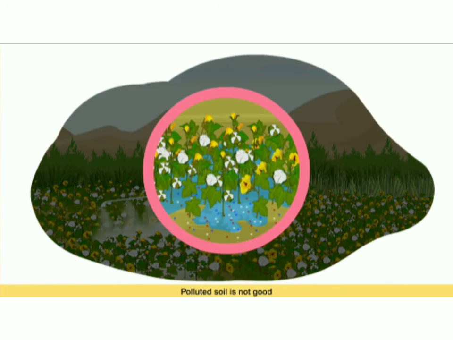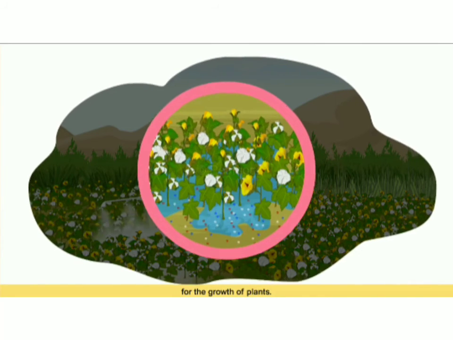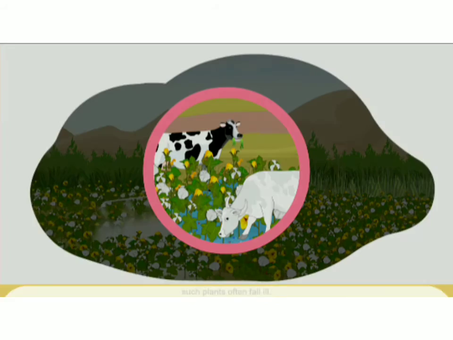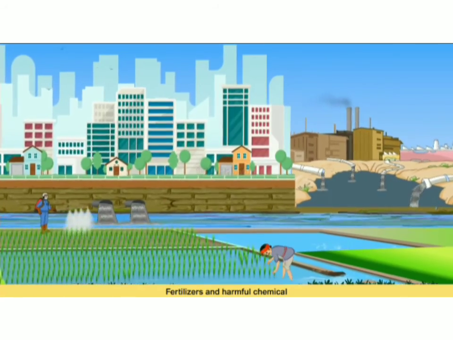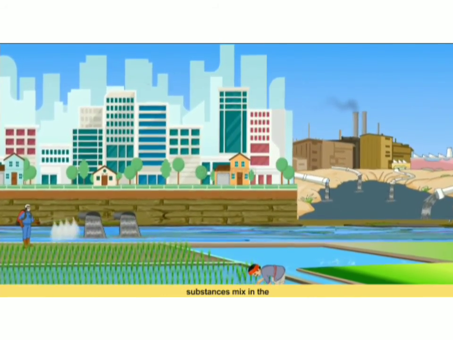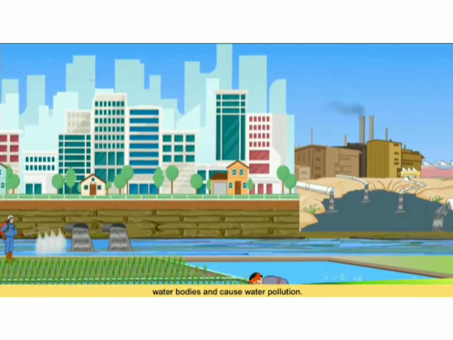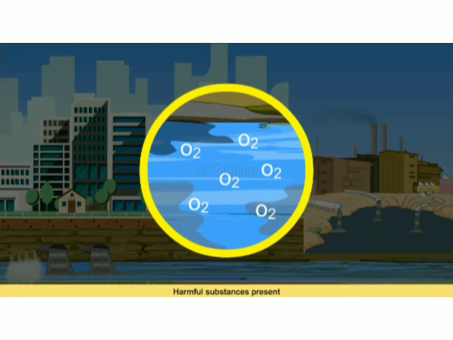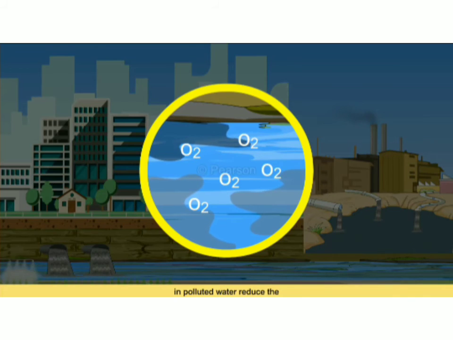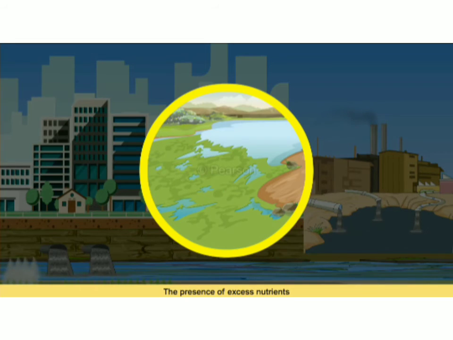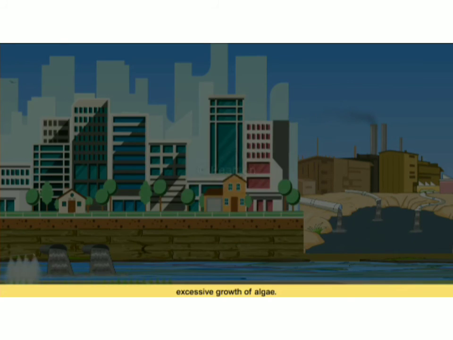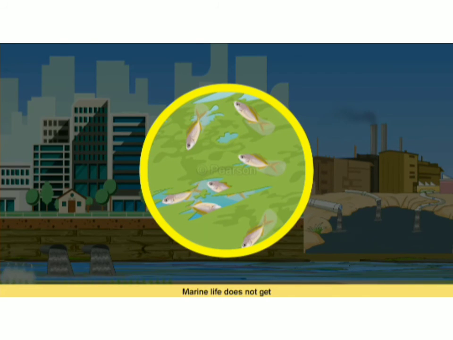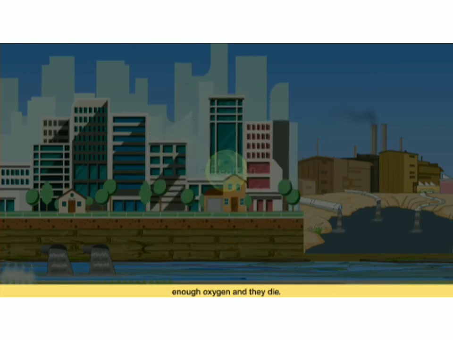Excessive use of fertilizers pollutes soil, and this is not good for the growth of animals and plants. Such plants often fall ill because fertilizers and harmful substances are mixed into the soil. This is mixed into the water bodies and causes water pollution also. Harmful substances present in the water pollute water and reduce the amount of oxygen in the water. The presence of excess nutrients from fertilizers causes excessive growth of algae. Marine life does not get enough oxygen and they die.